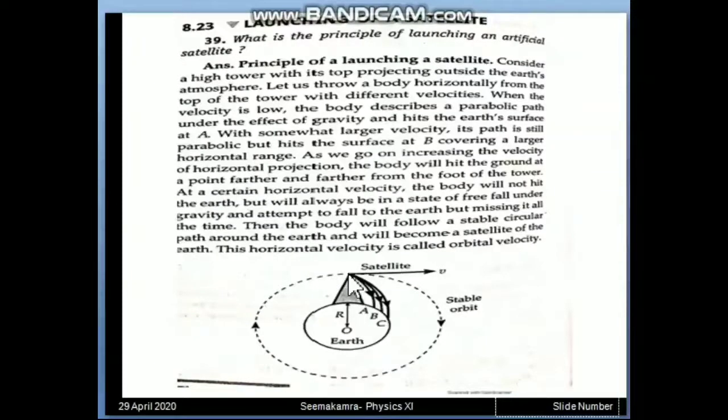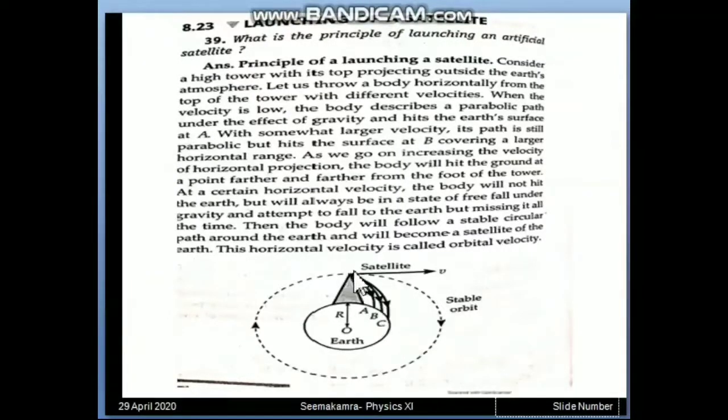First of all, whenever any object is thrown with some horizontal velocity, then it follows the parabolic path. Now what is the reason of this parabolic path? When a satellite or an object is thrown with the horizontal velocity, so one component is horizontal velocity with which it possesses. Second component is gravitational acceleration applied on it by Earth, that is always vertically downwards.